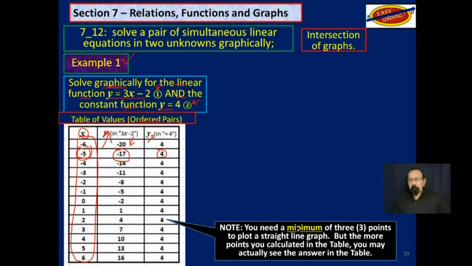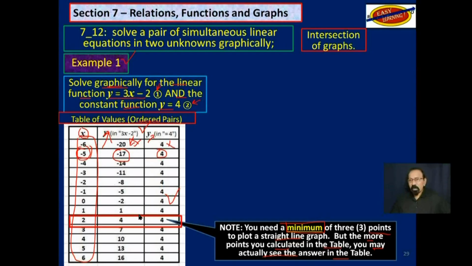Keep in mind that you need a minimum of 3 points to plot the straight line graph. You don't need all of these you see here on the left. But the more points you calculate in the table, you may actually see the answer in the table itself. Now, because I'm using Microsoft Excel to get these ordered pairs, it's fairly easy for me. Once I enter the formula there, I just drag it down. So it becomes easy.